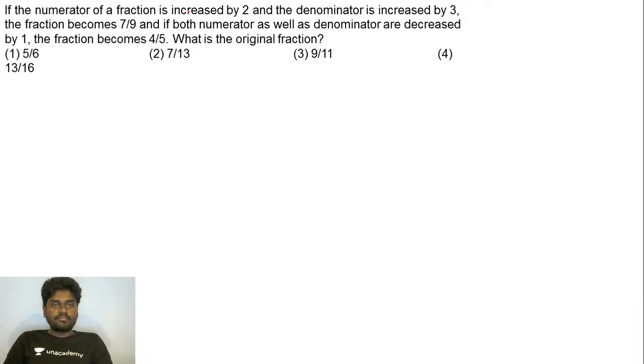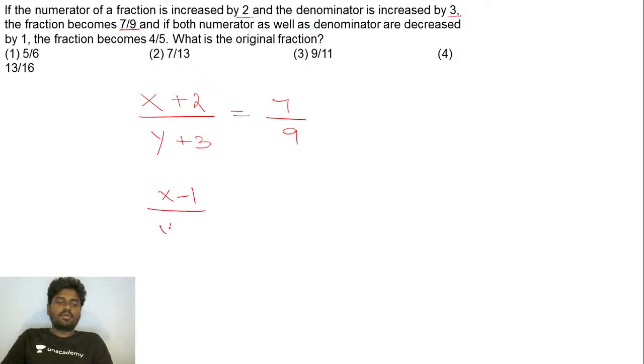If the numerator of a fraction is increased by 2 and the denominator is increased by 3, the fraction becomes 7 by 9. Okay, let me take x to be the numerator, increased by 2, and y to be the denominator, increased by 3, the fraction becomes 7 by 9. If both the numerator as well as denominator are decreased by 1, it's going to be x minus 1 by y minus 1, and the fraction becomes 4 by 5. Fine, so what is the original fraction?